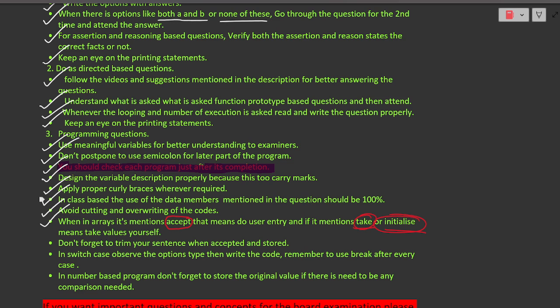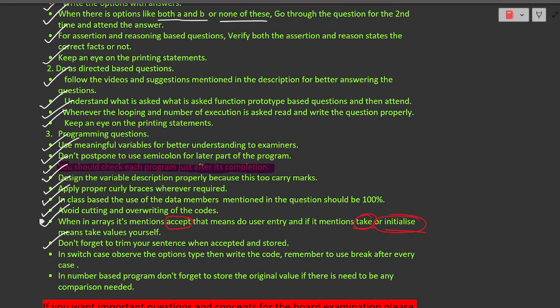And don't forget, this is another important part of the string based program actually. Whenever you are accepting any type of sentence, try to trim that particular sentence. Trim that particular sentence, and then use it, and then design the other part of the coding, whatever is asked in the question. Do not forget to trim.